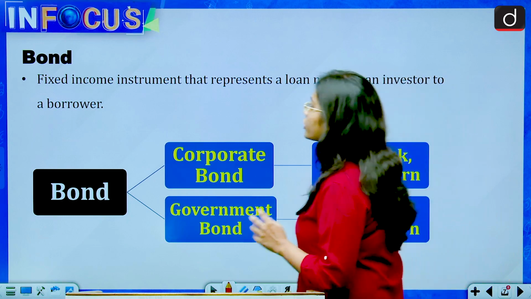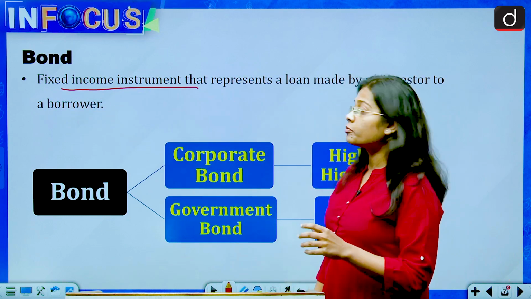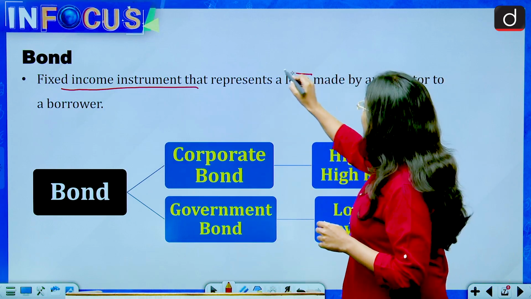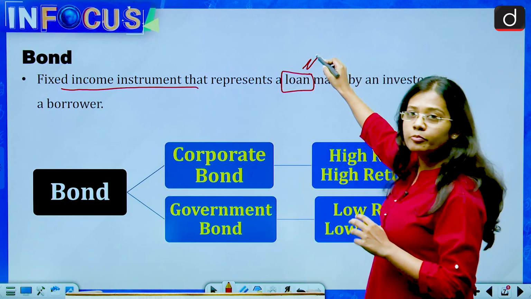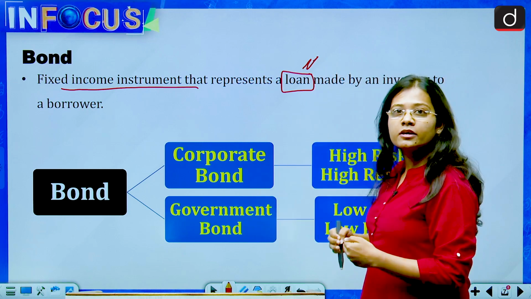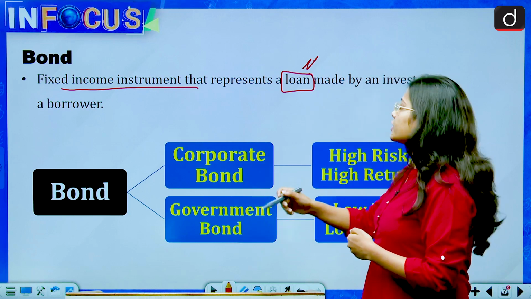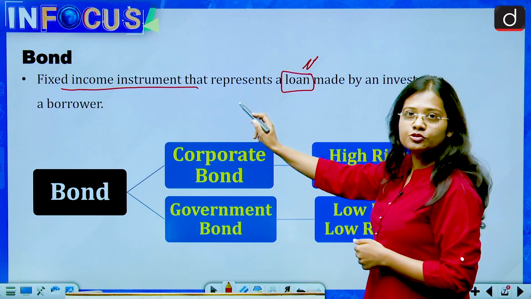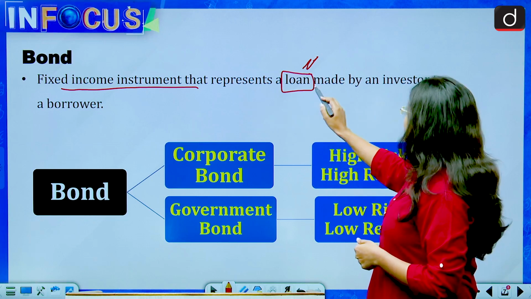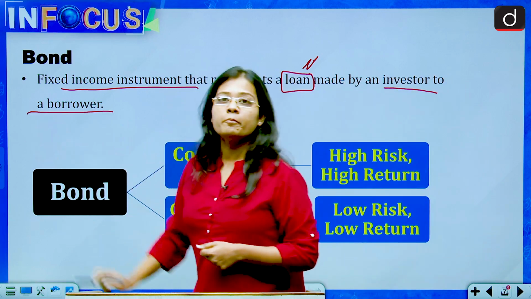So let's see what a bond is. A bond is a fixed income instrument that represents a loan. See, loan is an important word. You need to understand that the government is taking money from the people and giving them a bond in return. So it is a fixed income instrument that represents a loan made by an investor to a borrower.